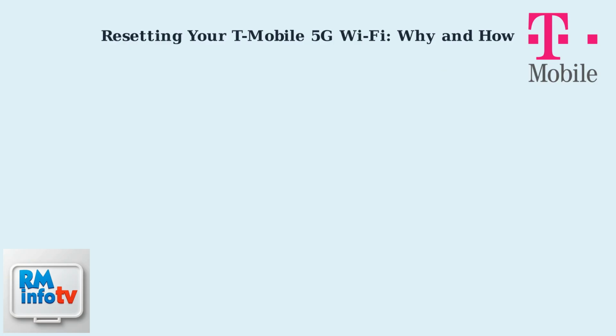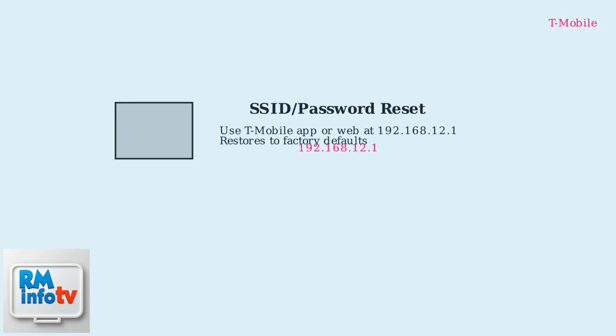Recent developments include firmware enhancements for the Arcadian KVD21 and Nokia FastMile gateways, which now support automatic band optimization and improved security protocols. To reset your SSID and password, use the T-Mobile app or access the gateway's web interface, typically at 192.168.12.1. This will restore your network name and password to their original factory settings. Remember to create a new secure password after the reset.